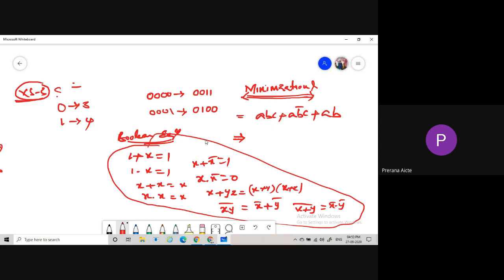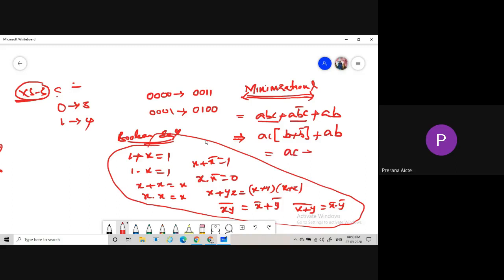For example, taking this as the given equation, what are the common terms? AC is common in these two terms. Taking AC as common, we get B plus B bar, plus AB. According to the formula, x plus x bar is 1, so B plus B bar is 1.